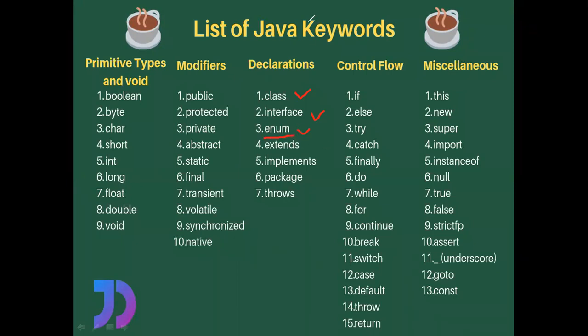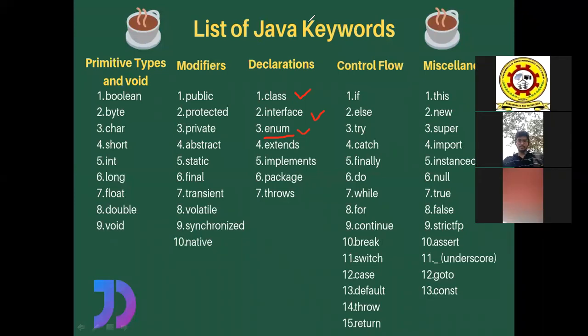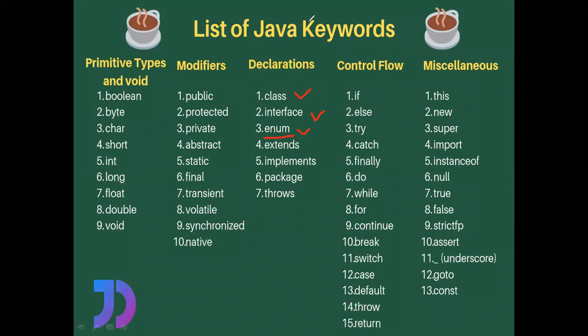I request all the people to please not get confused with these keywords. In the future, we are going to use these keywords in our Java programming language, so that you can understand better. Before that, I am just making you familiar with these keywords. I am just showing you what the different keywords available in Java programming language are, and I will explain each and every keyword in the later slides, right? So the enum keyword is used to declare enumerations in the program.